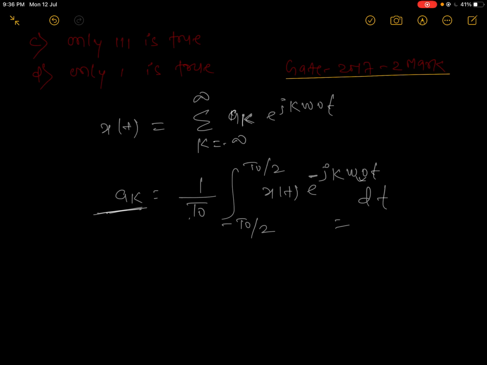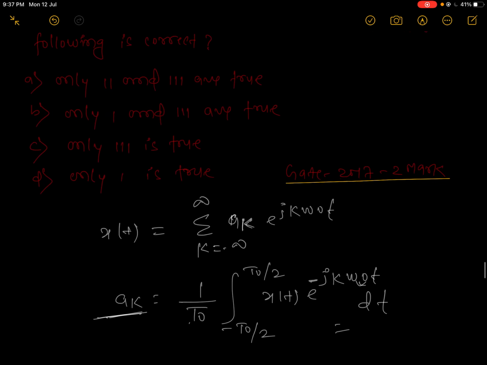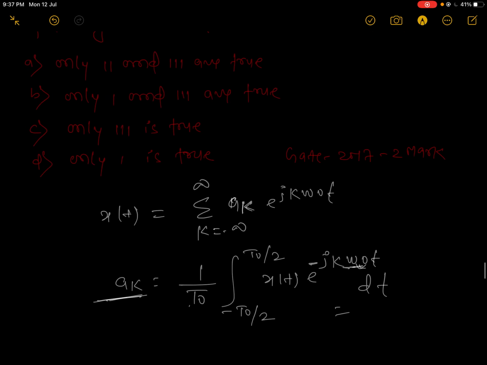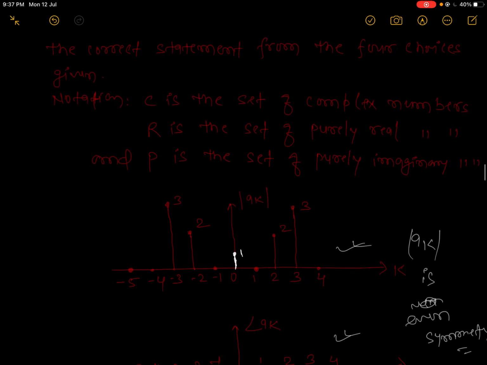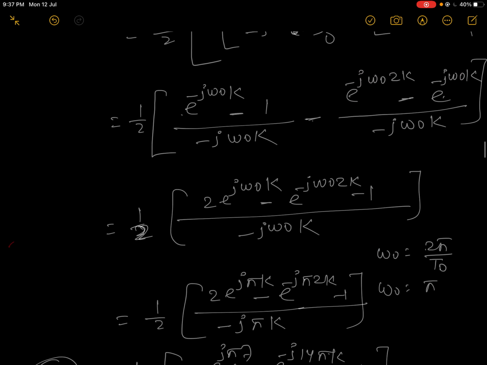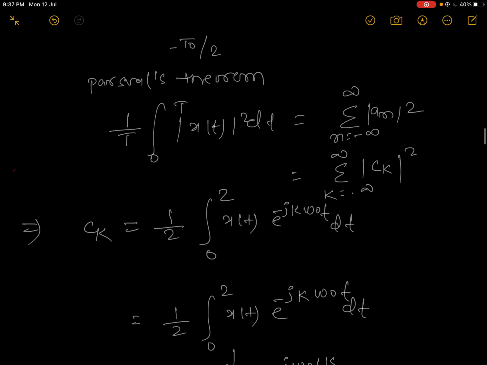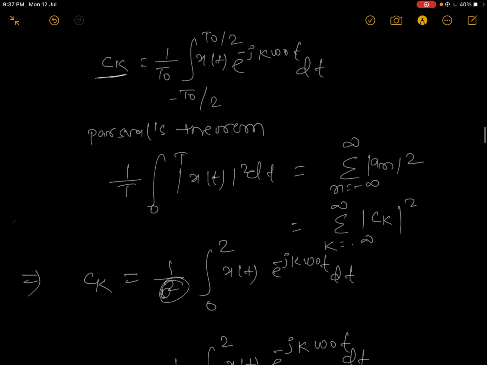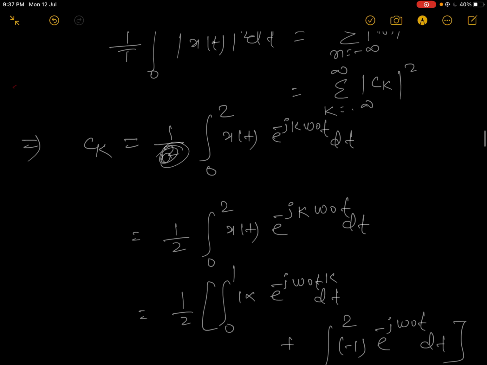when you integrate it, omega_0 is 2 pi upon capital T, and when you integrate it, it comes into the denominator and T_0 will cancel out. Check it in the previous question also. In this question we have taken 2 here.